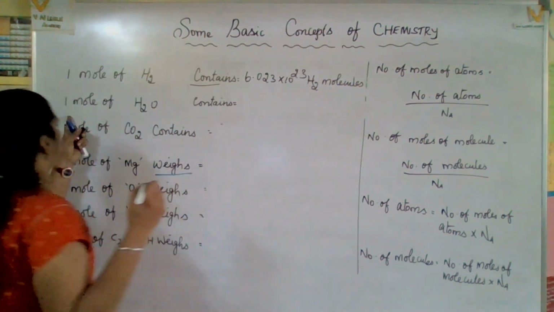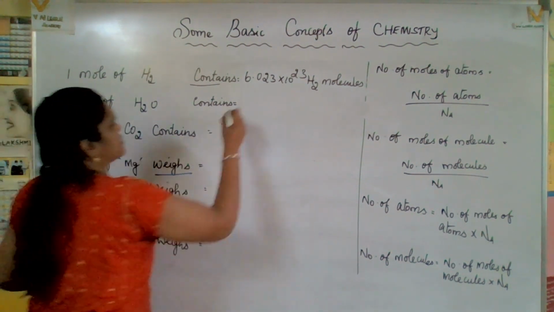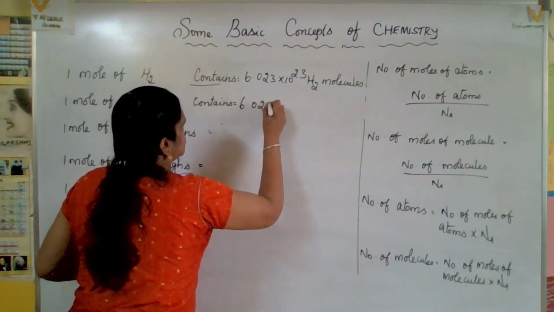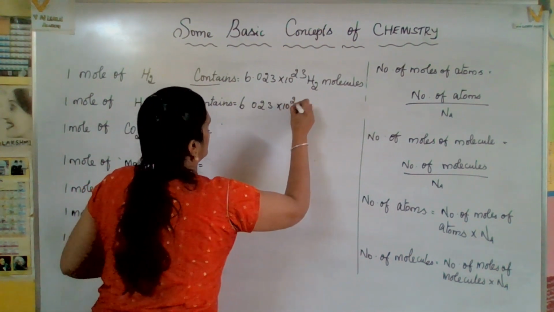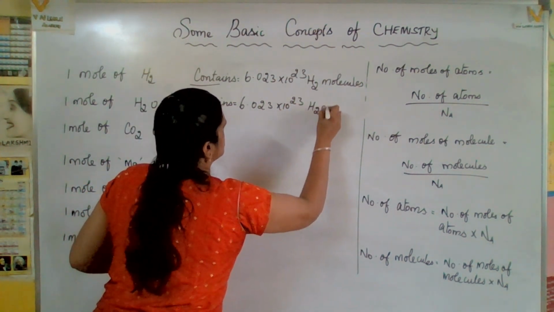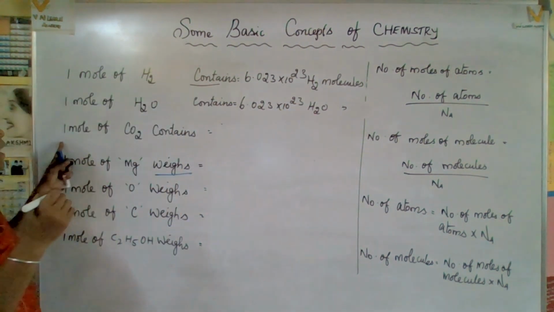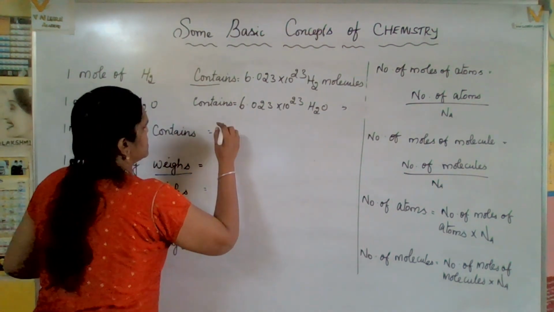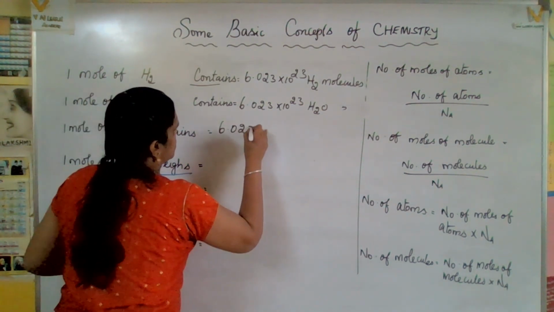Right? Now, the next one. 1 mole of water contains the same 6.023 into 10 to the power of 23 water molecules. 1 mole of carbon dioxide contains the same 6.023 into 10 to